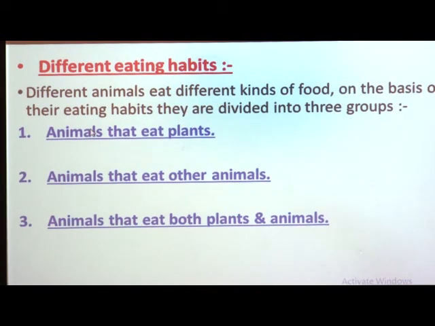After that, we studied different eating habits. On the basis of their eating habits, there are three types of animals: animals that eat plants, that are herbivorous, animals that eat other animals, and animals that eat both plants and animals.